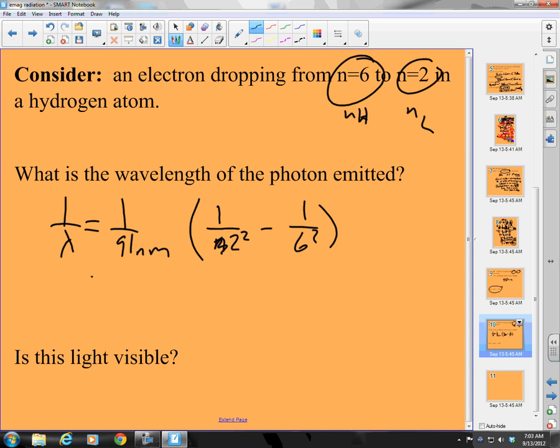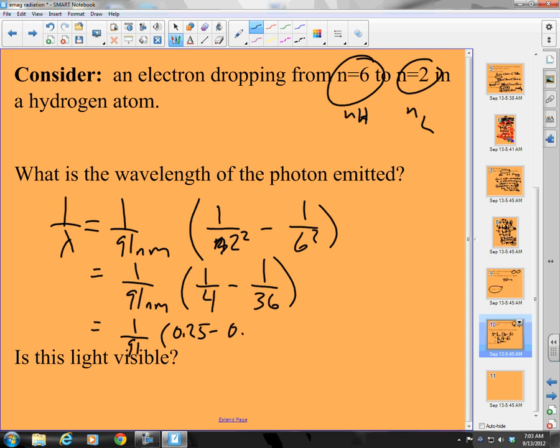So that means this is equal to 1 over 91 nanometers times 1 over 4 minus 1 over 36. So this is equal to 1 over 91 times 0.25 minus, I don't know 1 over 36 off the top of my head, that would be 0.0277, and so on.